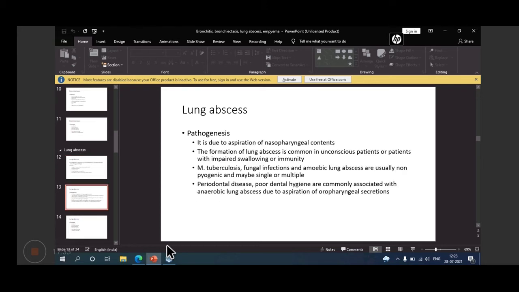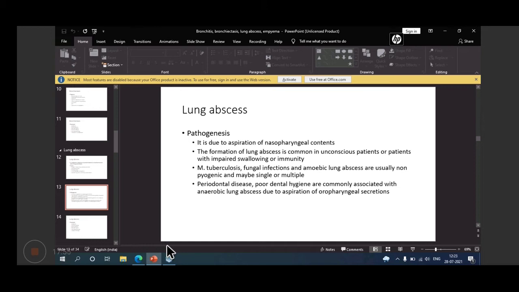Then pathogenesis. In pathogenesis, infection may be without obstruction, and without obstruction, most of the time lung abscess is due to aspiration of nasopharyngeal contents.